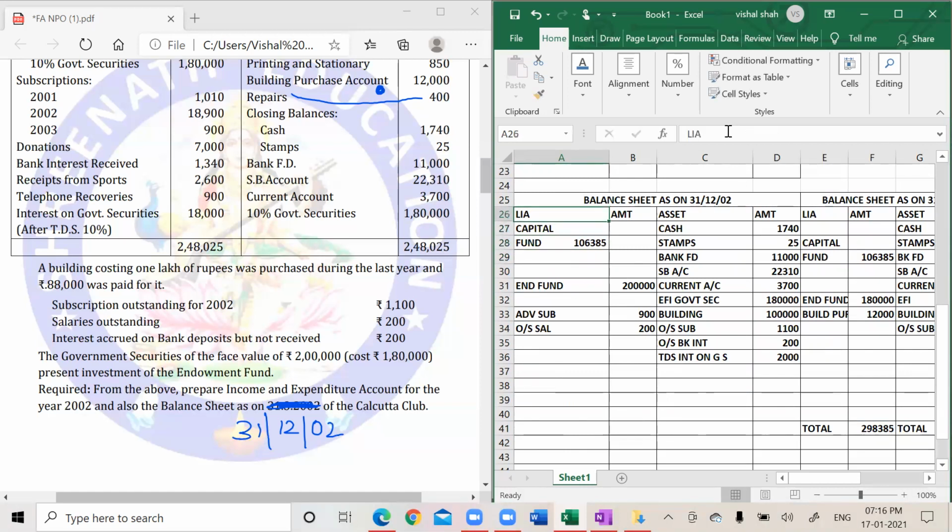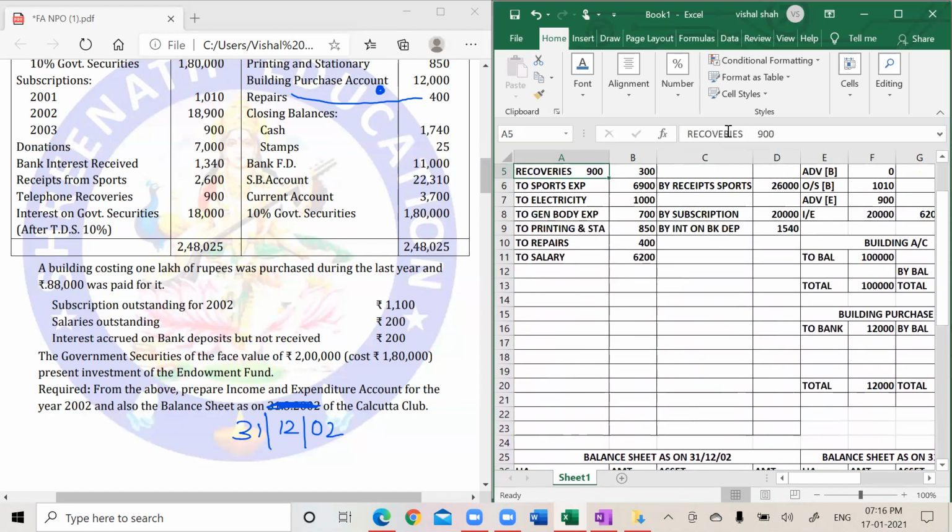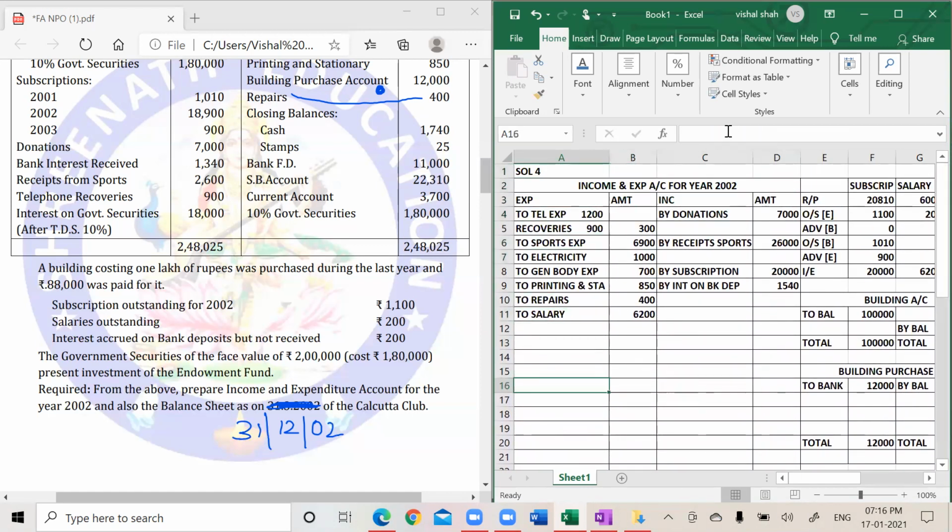So now I will close my income and expenditure. I will get my profit or loss, but we cannot use the word profit and loss. Profit means your excess of income over expenditure. Loss means excess of expenditure over income. So either you can write excess of income over expenditure or excess of expenditure over income, or else you can write surplus or deficit. So I will write surplus and deficit. Surplus.